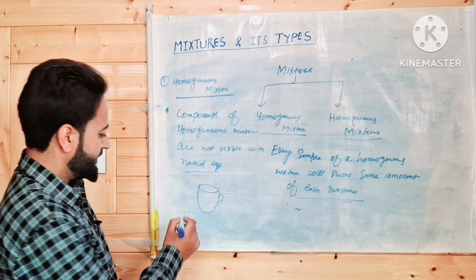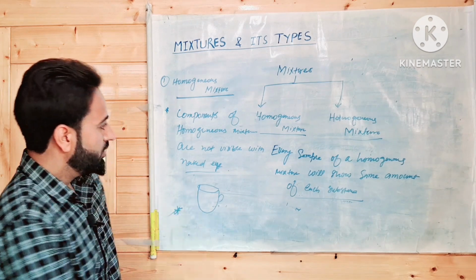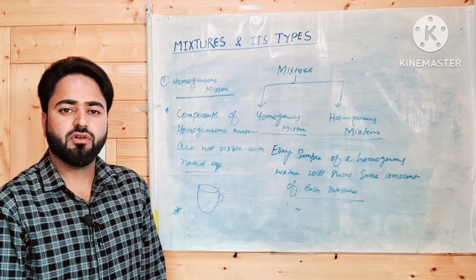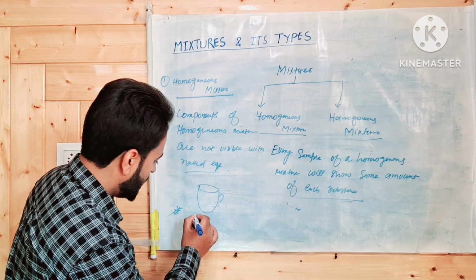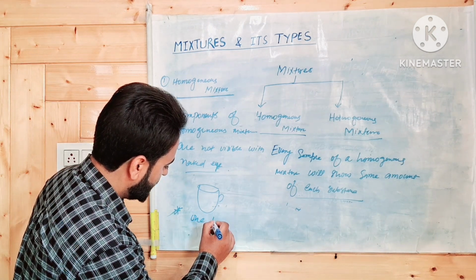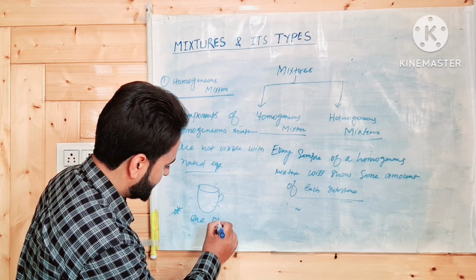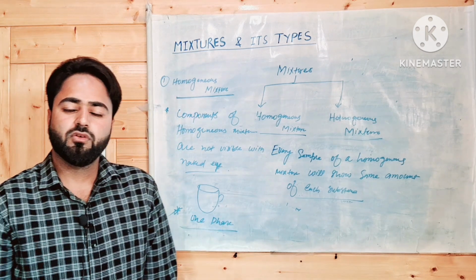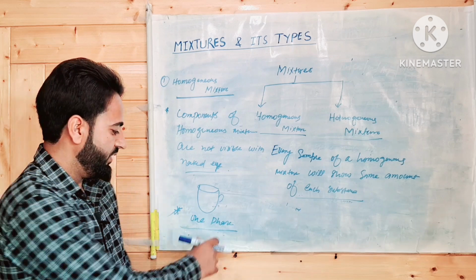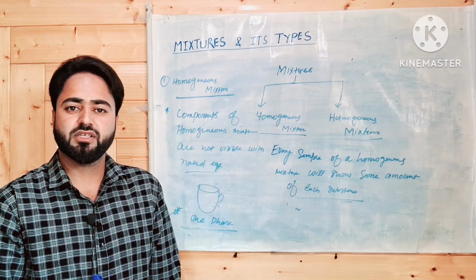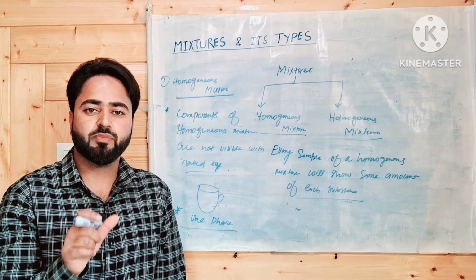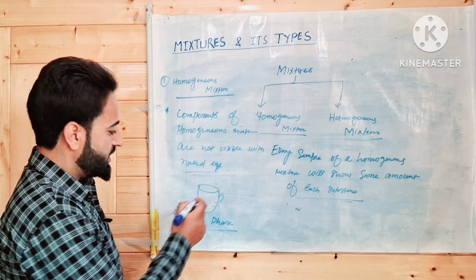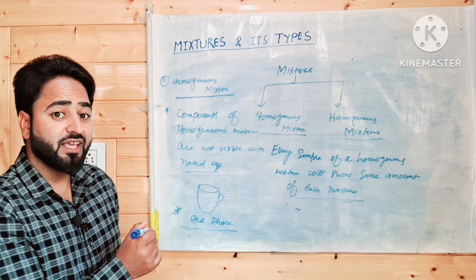The third point is, a homogeneous mixture has only one phase. What does that mean? Homogeneous mixture contains only one phase. यानी कि इसमें एक ही phase है because the different components are not separated by boundaries. यहाँ पे case ऐसा नहीं है. The case is not like this.